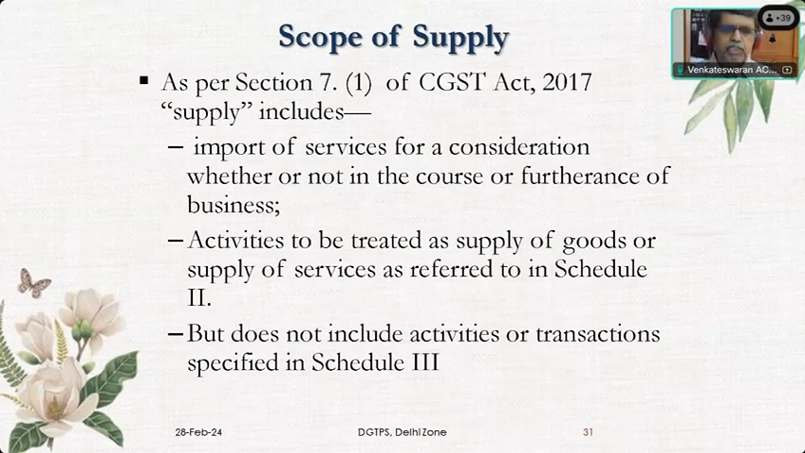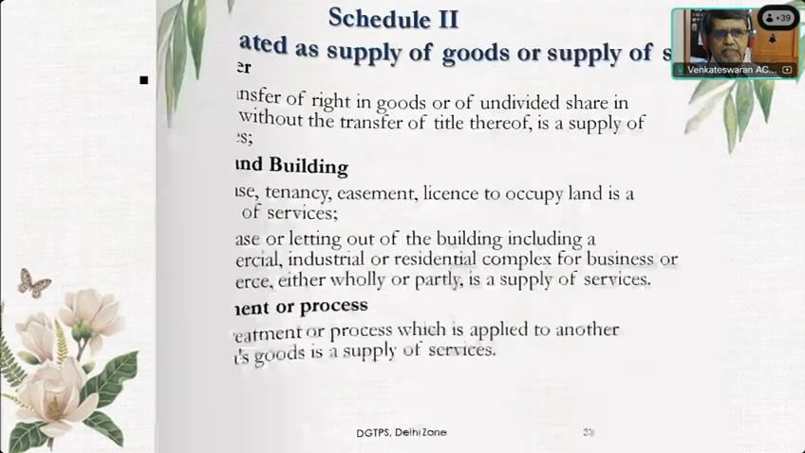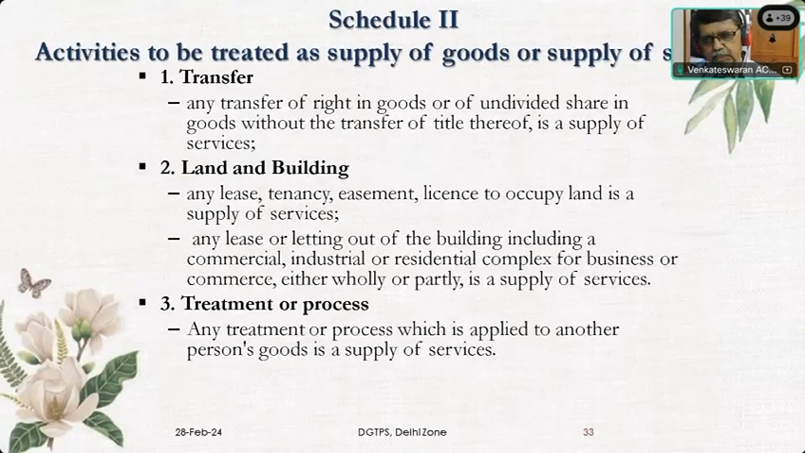Here it is understood we have to verify what Section 7 says, and you have to read it in conjunction with Schedule 2 and Schedule 3. It is a negative list, and otherwise we can call it deemed or declared services or supply of goods. Then the activities here are very important, that's why they are enumerated, which are the items covered under Schedule 2.